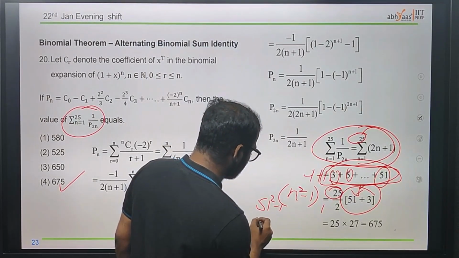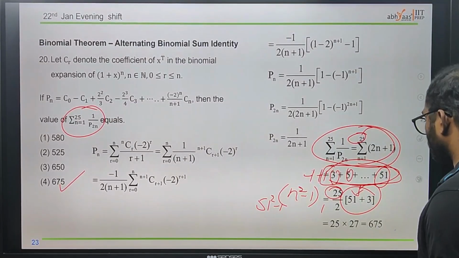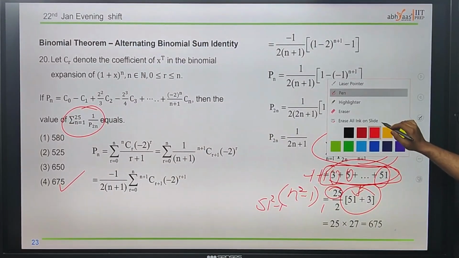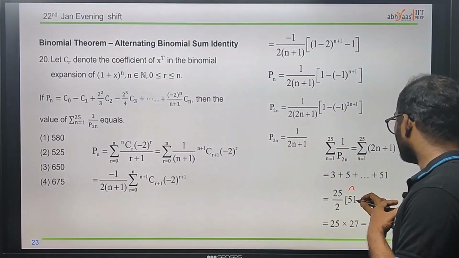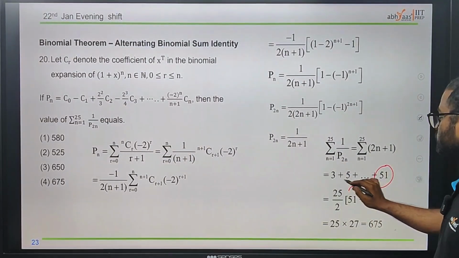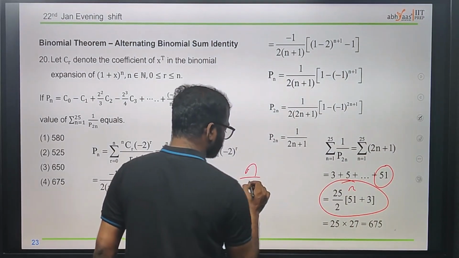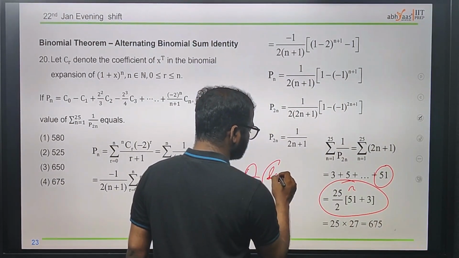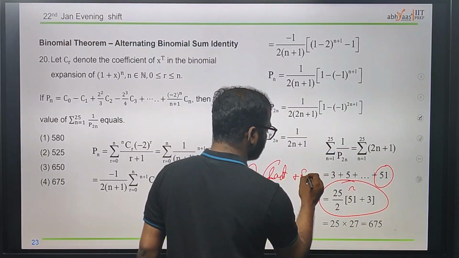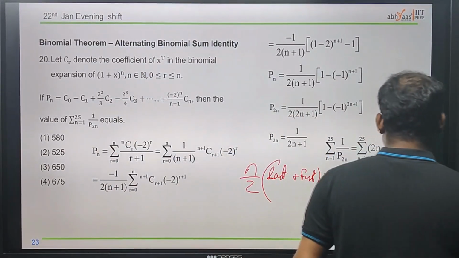Squaring this, it may look like these are not what I'm talking about. I think it is n plus the last term. So the sum is n by 2 times last term plus first term. They just took that summation. I hope you understood.